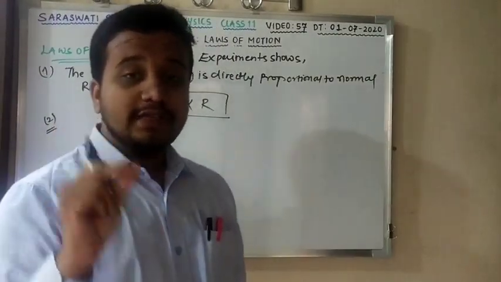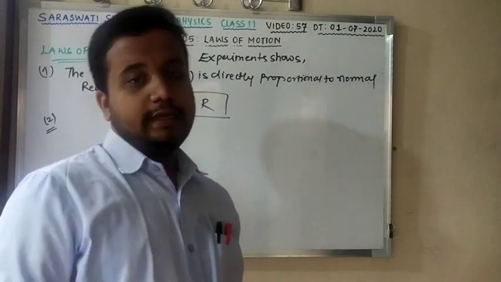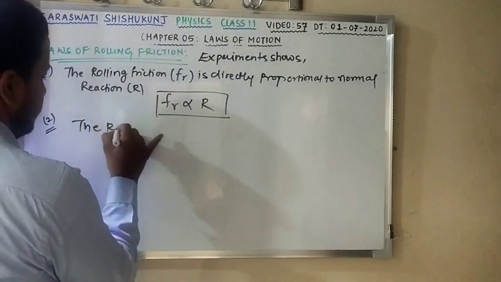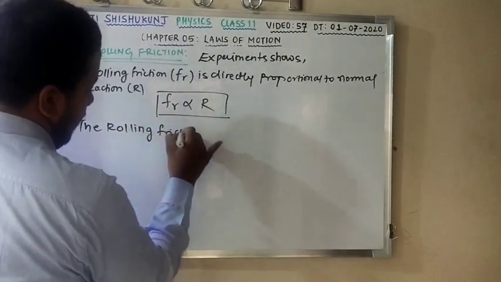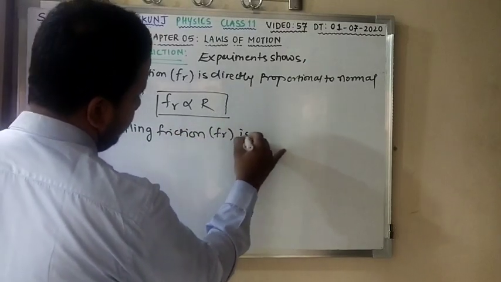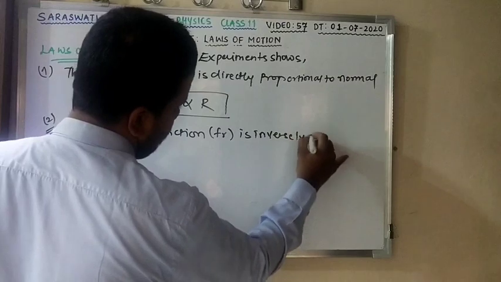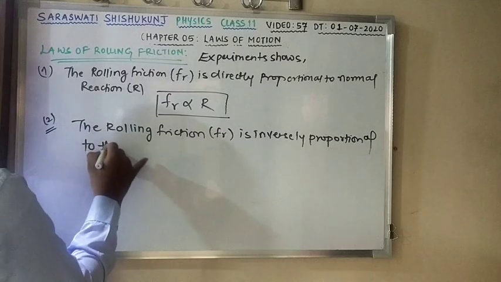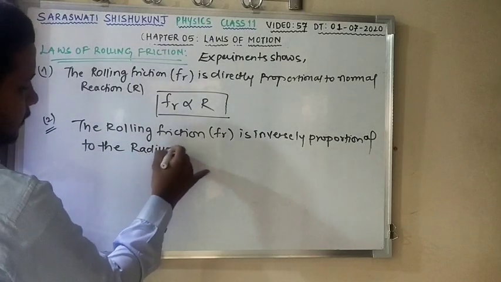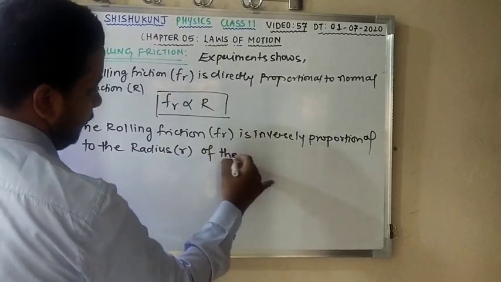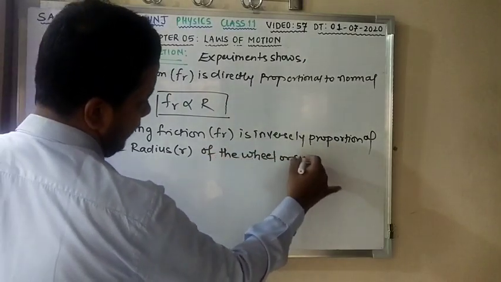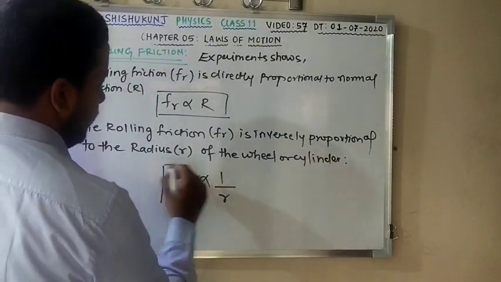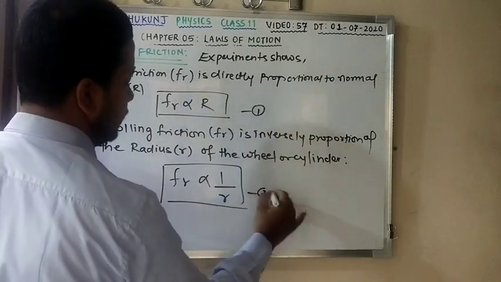Second, rolling friction is inversely proportional to the radius of the wheel or cylinder rolling on the surface. So here you can write the rolling friction is inversely proportional to the radius small r of the wheel or cylinder. So I can write that Fr is proportional to 1 upon r. This is my equation 1. This is my equation 2.